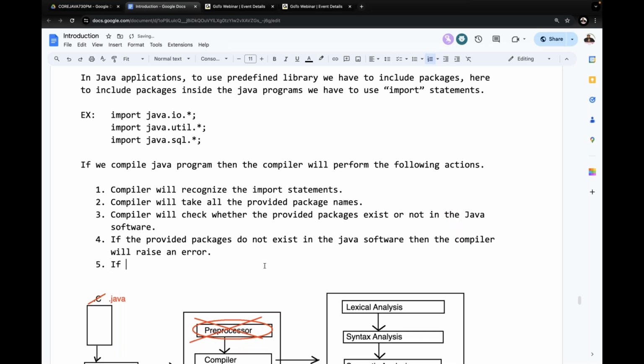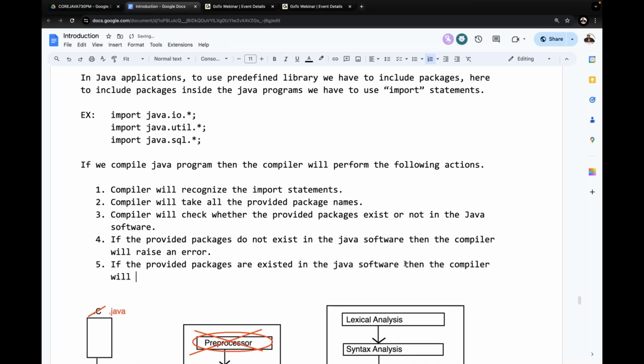Error, okay, fine. If the provided packages exist in the Java software, then the compiler will not raise any error.